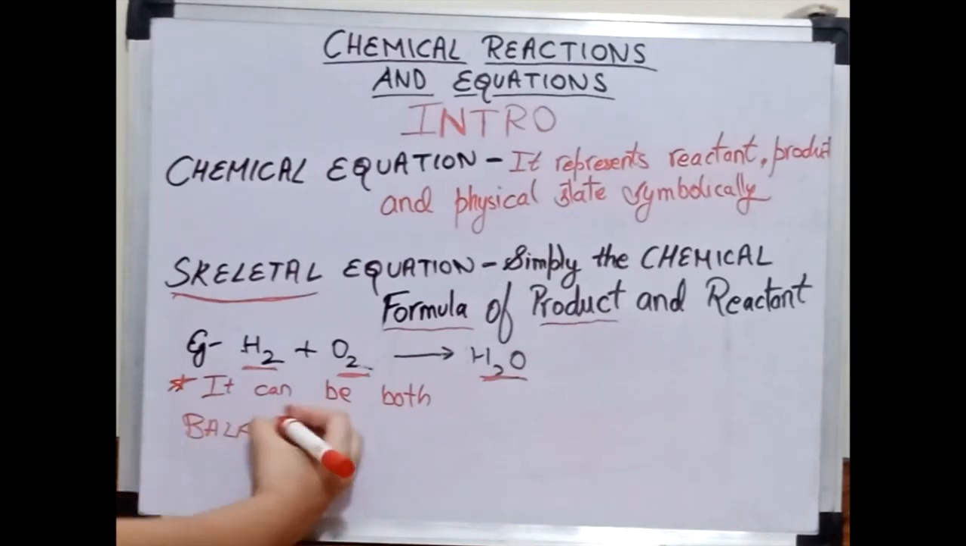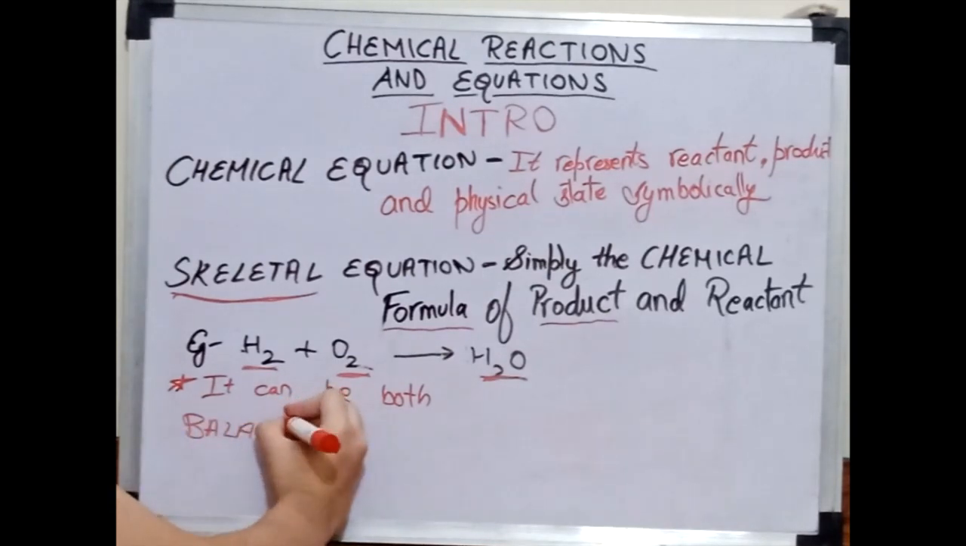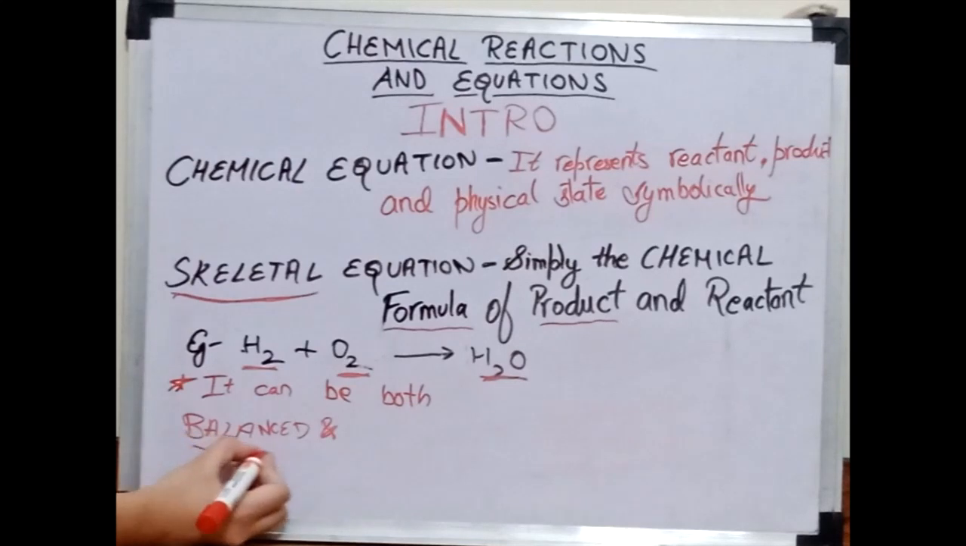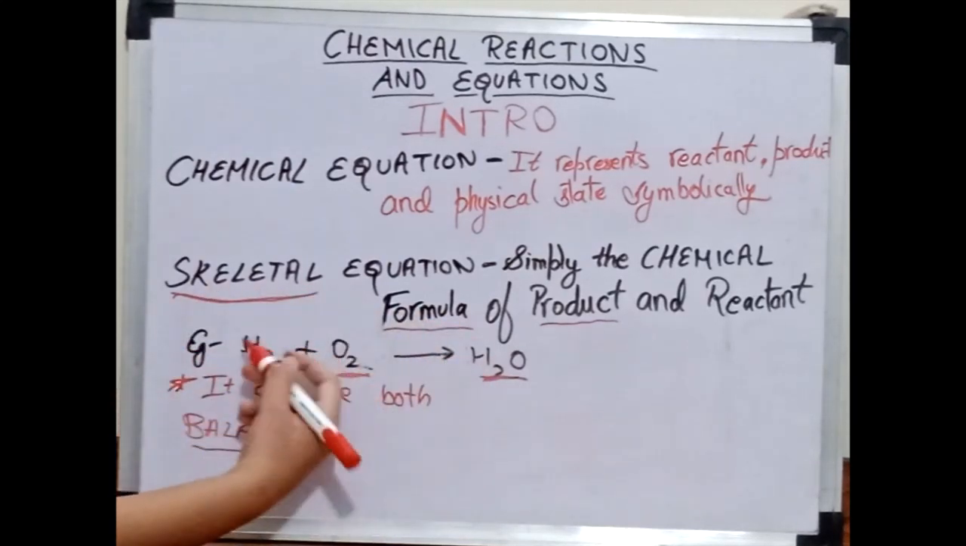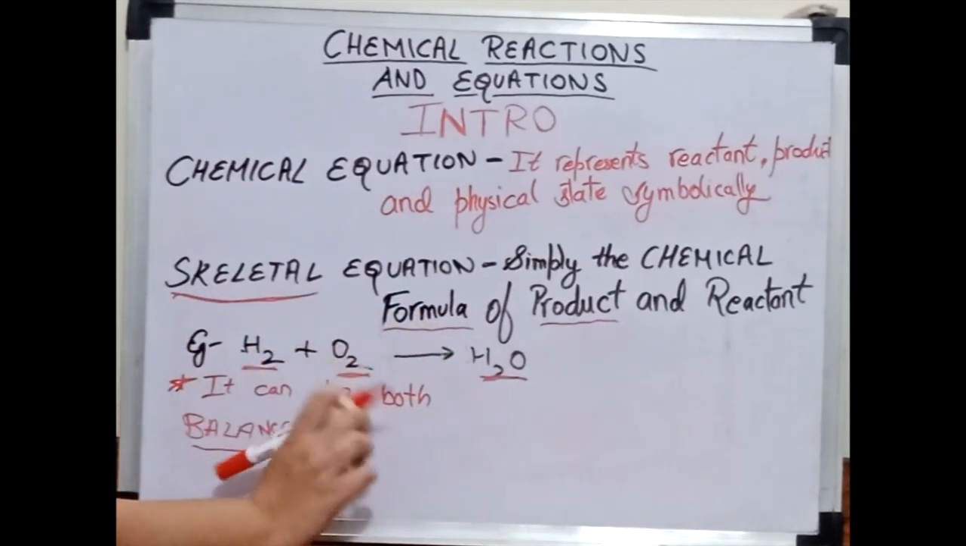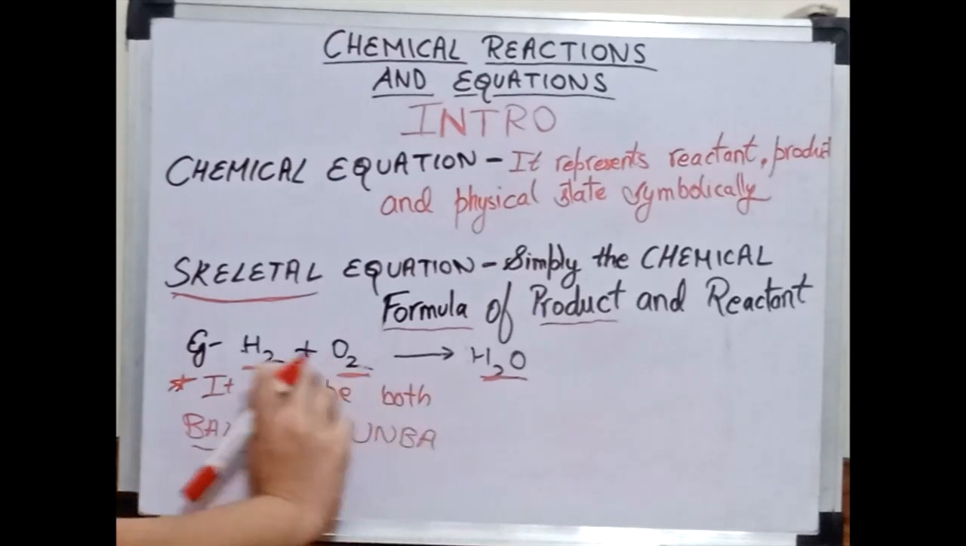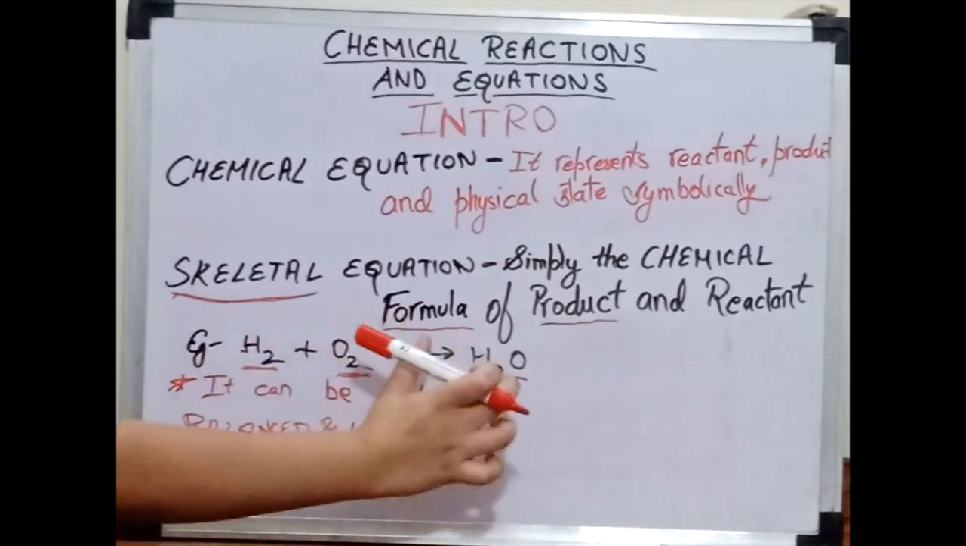balanced and unbalanced. What does balance mean? Like the chemical equation is balanced. Here it is not balanced, it's unbalanced. As we have learnt in our previous classes also, balance means equal number of atoms.